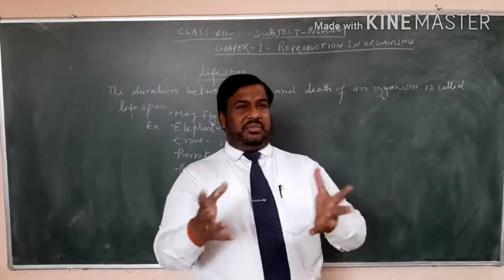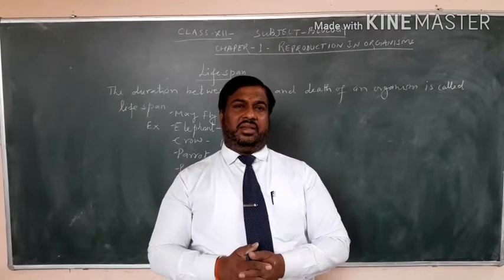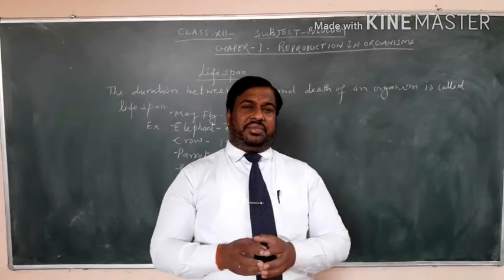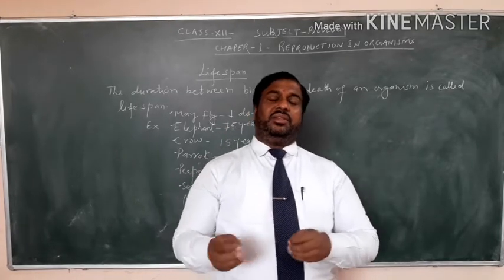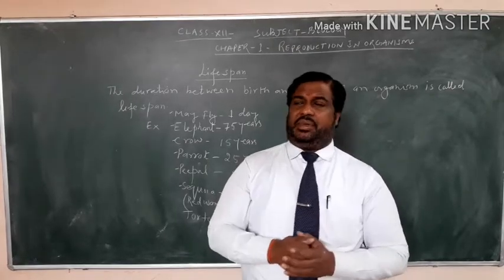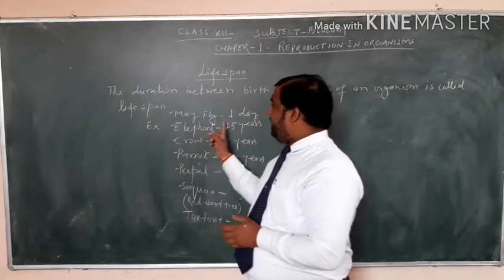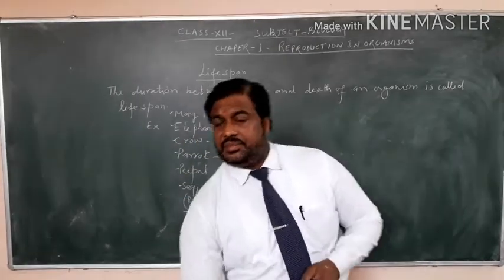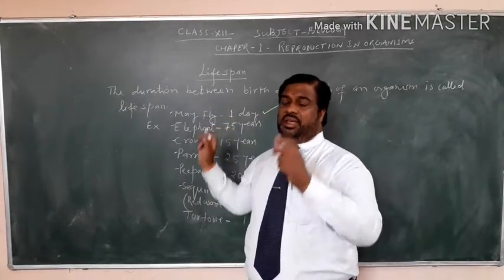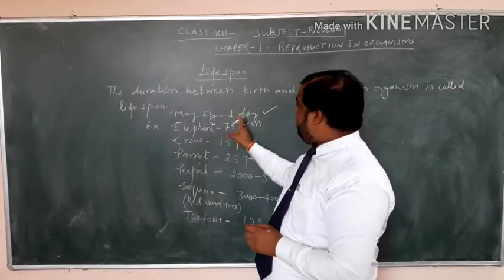Lifespan may be very short, like 1 day or a few hours, or it may be thousands of years. Several examples we have written here, like mayfly. The lifespan of this mayfly is 1 day only.